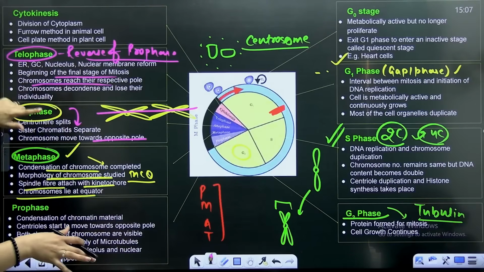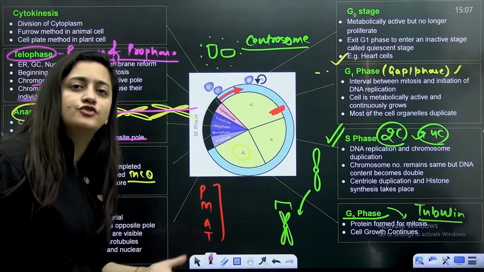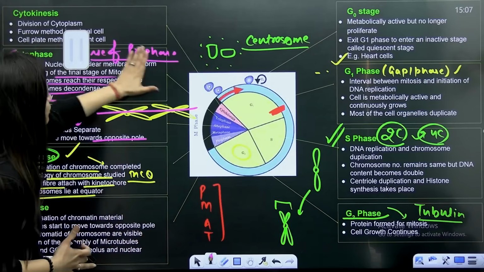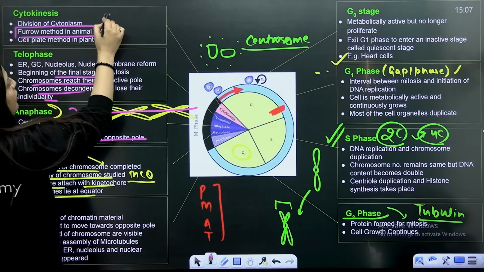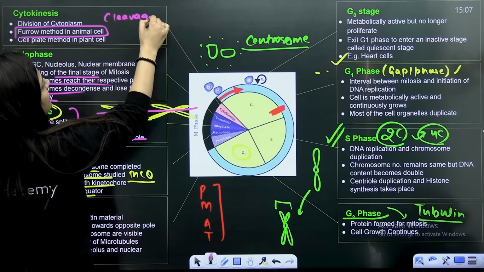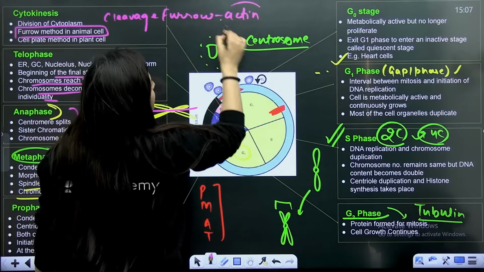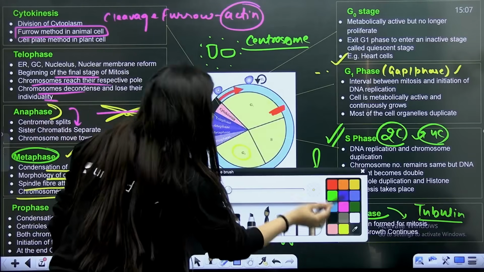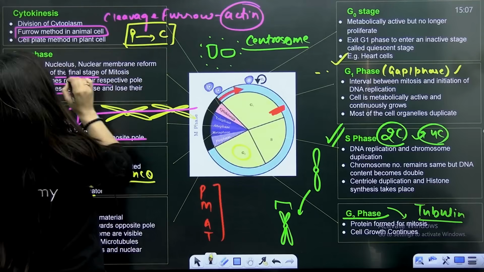Chromosomes will reach their respective poles, decondense, and lose their identity. So it is just the reversal of prophase. Then cytokinesis, the division of cytoplasm. In animal cells, the cleavage furrow will form, with the help of actin filament, that is the cytoskeletal element. And always remember, it is from periphery towards the center. So we will use the word centripetal here.